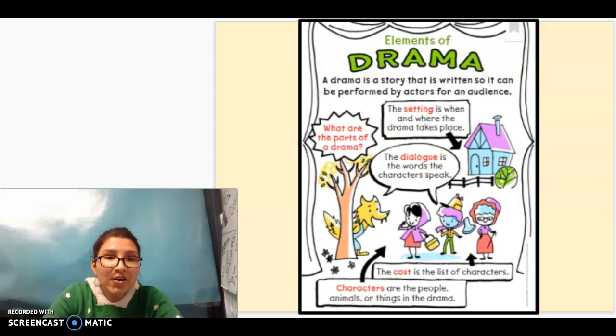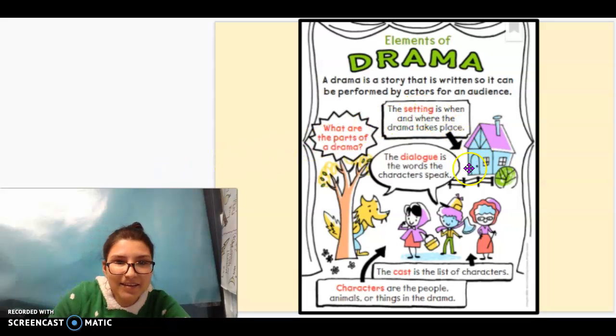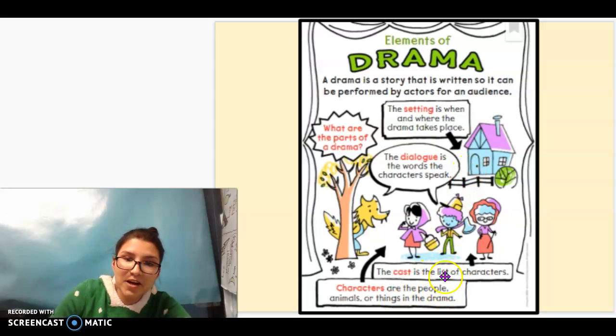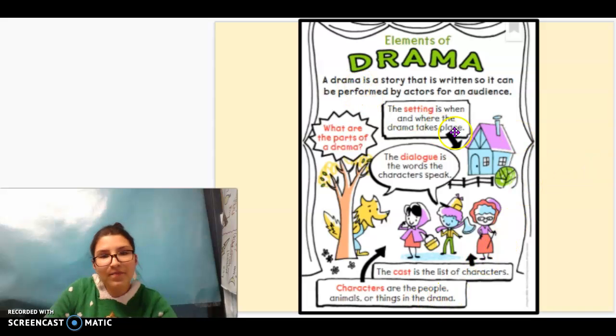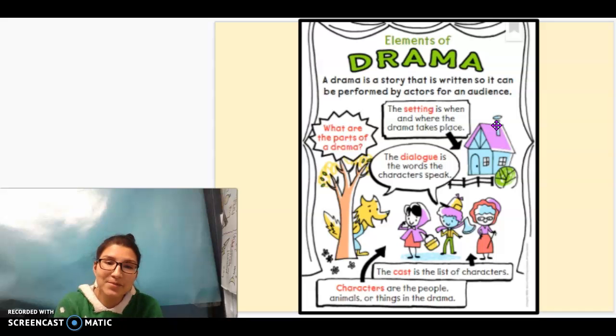Okay, what are the parts of a drama? We've talked about 4 different ones. We have setting, dialogue, cast, characters. Sometimes we've been talking about cast of characters, okay? So, setting. Go ahead and think about what a setting is. All right. The setting is when and where this drama takes place.